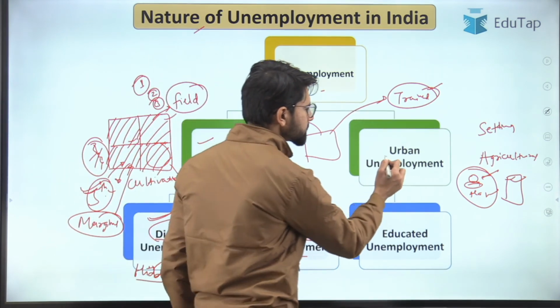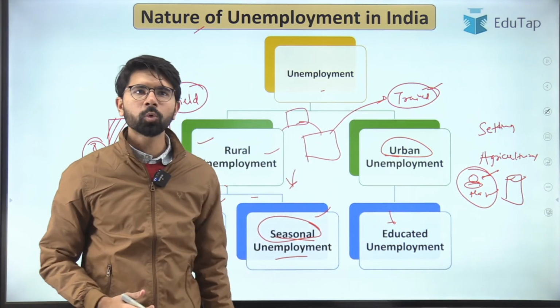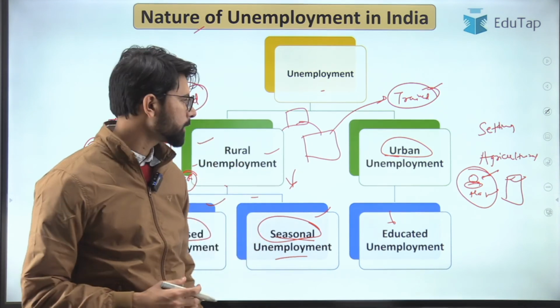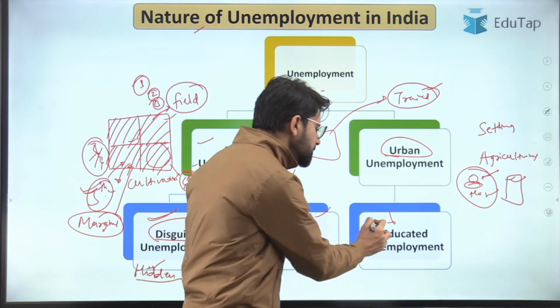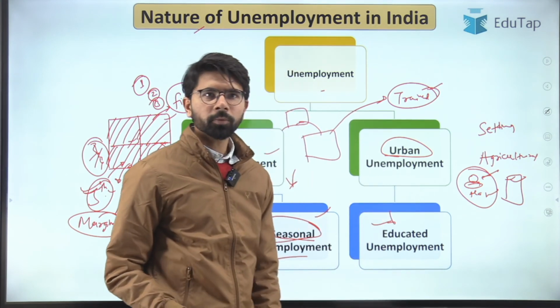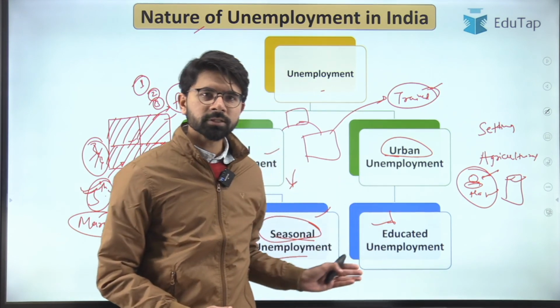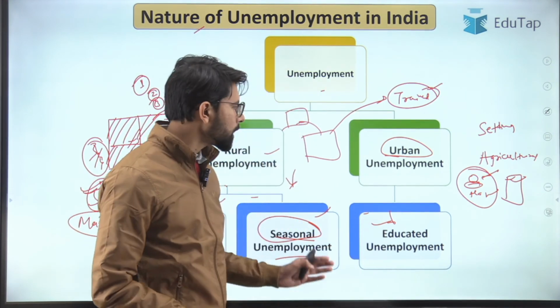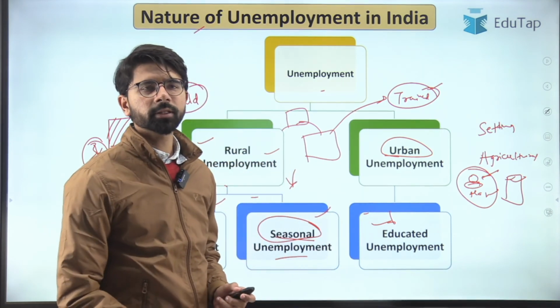And what exactly is the urban unemployment? You can see that there are a large number of educated people who are graduated but still unable to find a job, and this phenomenon is largely witnessed within the urban places, and that is the educated unemployment. As we saw in the first example, the Mohan example in the first slide, he is unemployed. So these are the different types of unemployment that we witness within India.